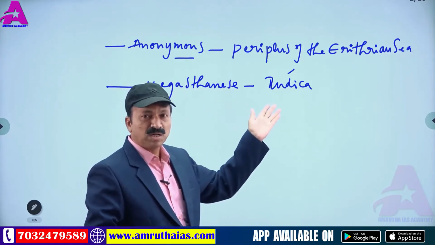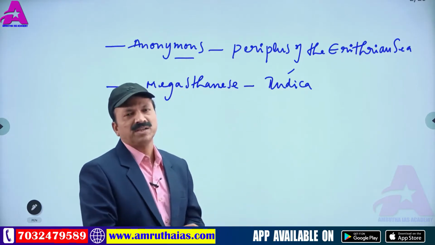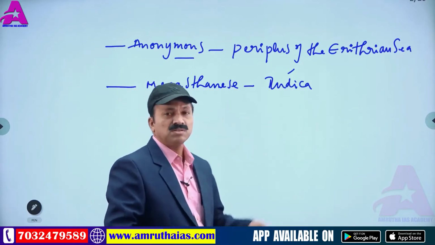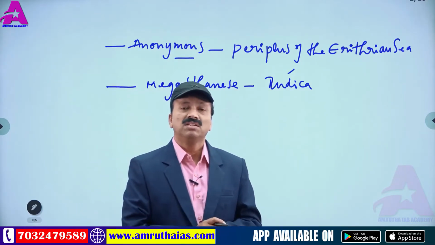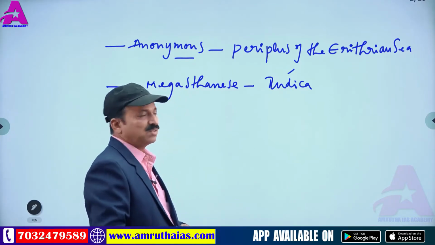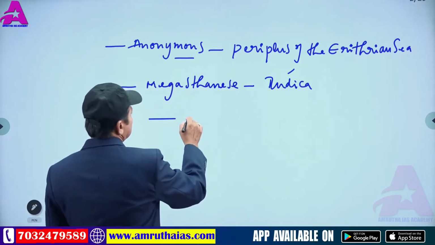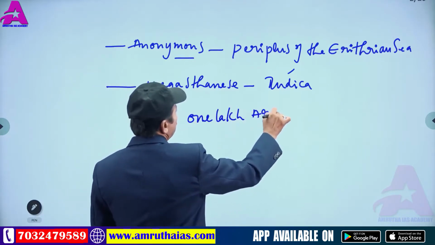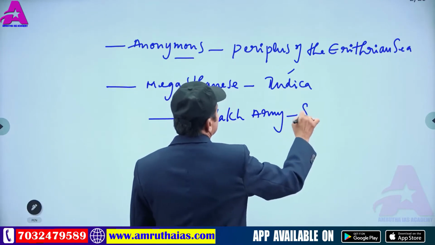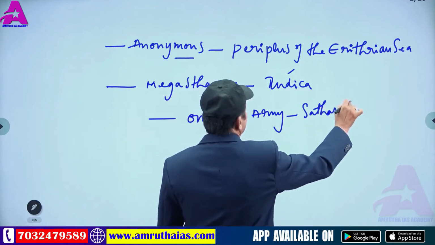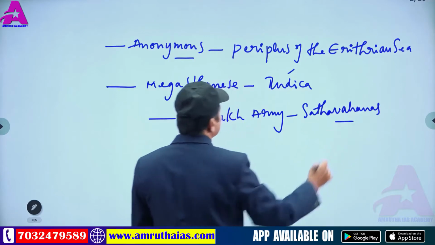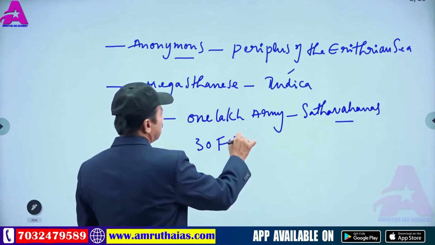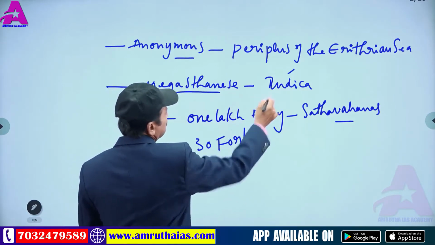So he said about Pataliputra and about the Shatavahana Empire: 1 lakh army that was there for the Shatavahanas, and at the same time 30 forts existing. This was said by Megasthenes in the book Indica.